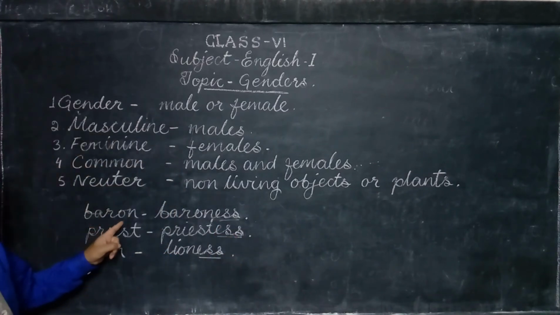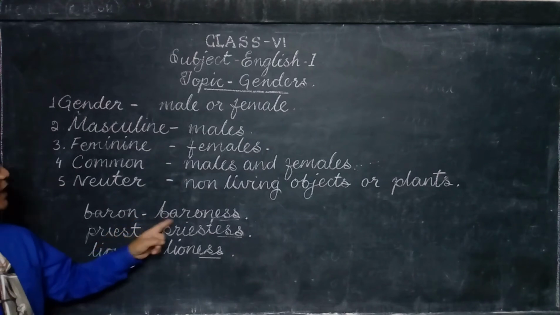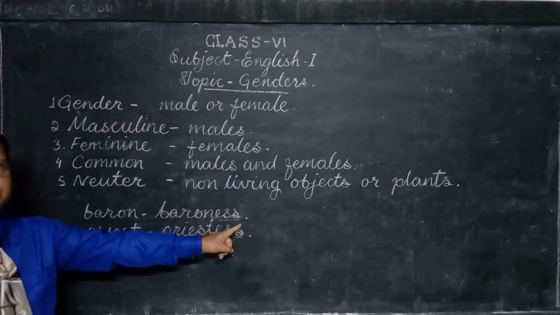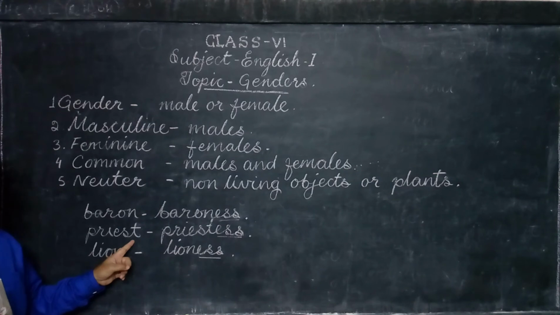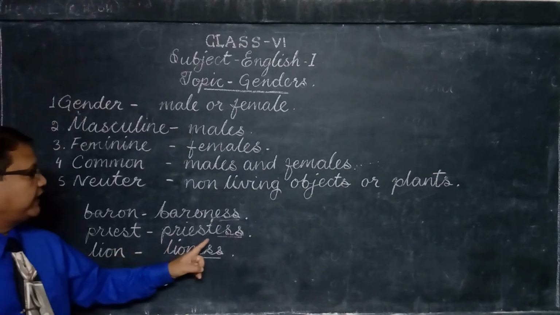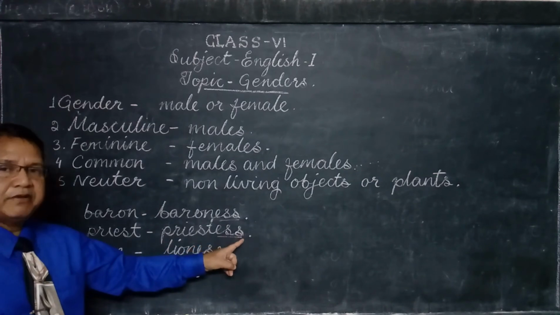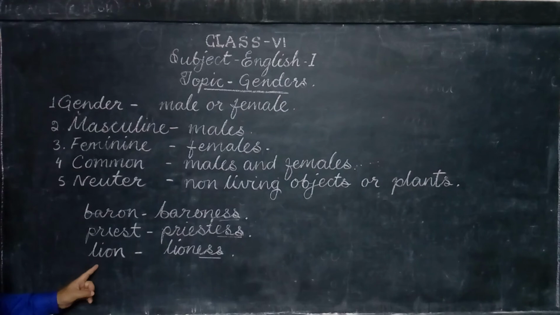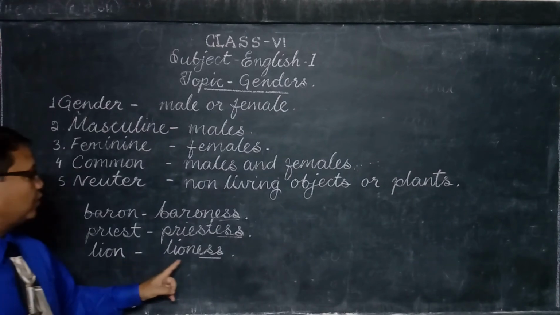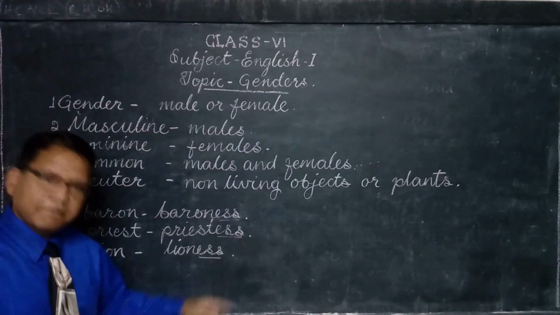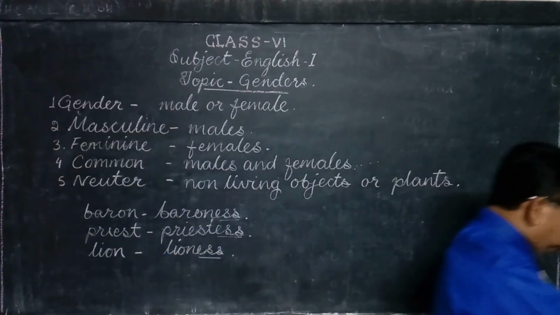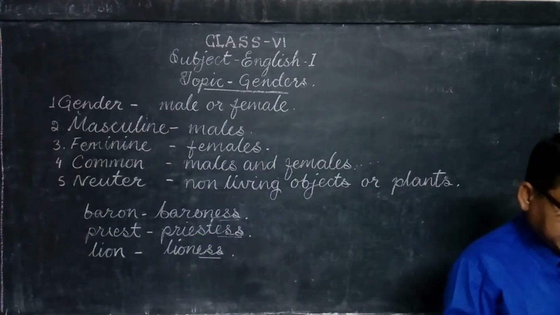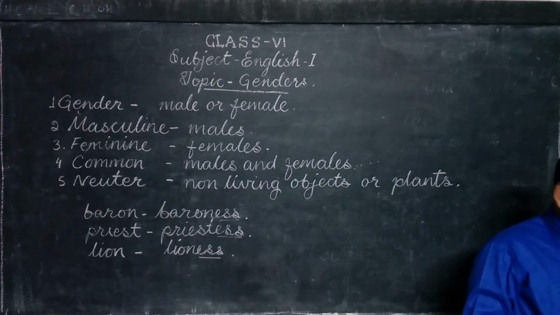Like B-A-R-O-N, baron, and B-A-R-O-N-E-S-S is baroness. Next, P-R-I-E-S-T, priest, masculine, P-R-I-E-S-T-E-S-S is priestess, feminine. L-I-O-N, lion, masculine, L-I-O-N-E-S-S is lioness, feminine. Like this, some other groups are also there. Now you'll see page number 20.